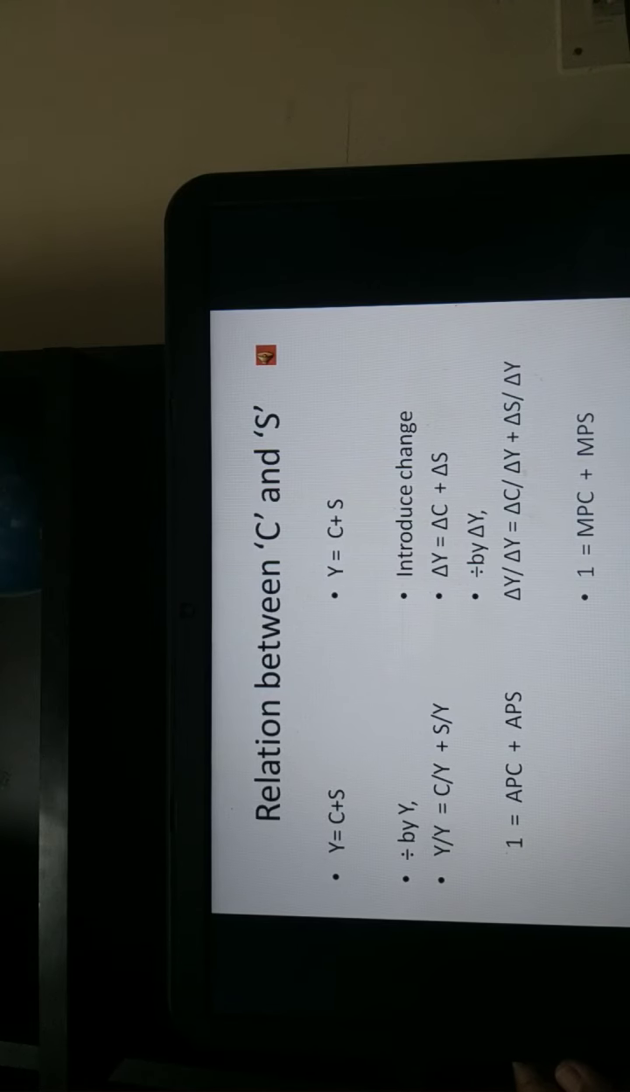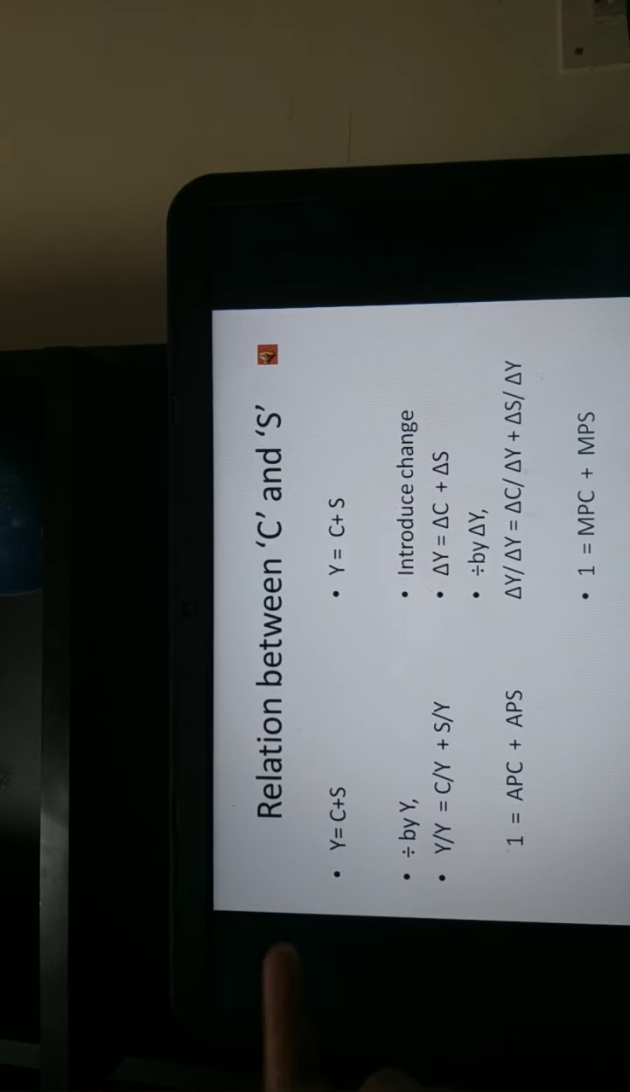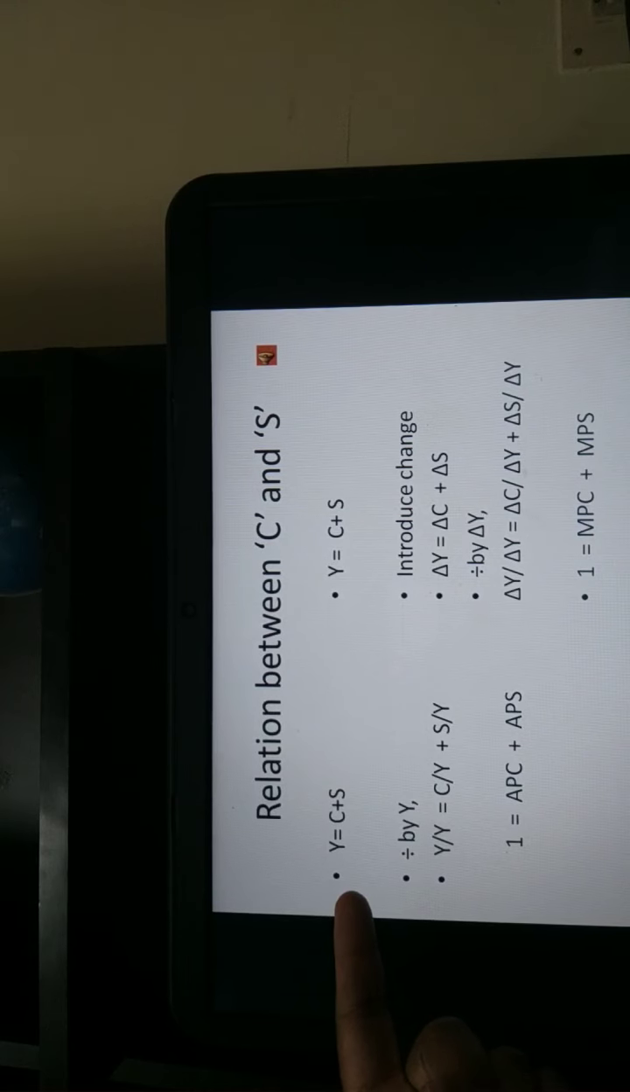So the relation between consumption and savings is what is shown in the slide here. Beginning with the basic equation, income is equal to consumption plus savings, as given on the left hand side. Y is equal to C plus S. That is, as the economy receives its income, it is going to use up that income on consumption and saving.